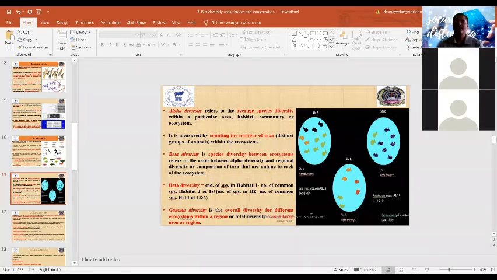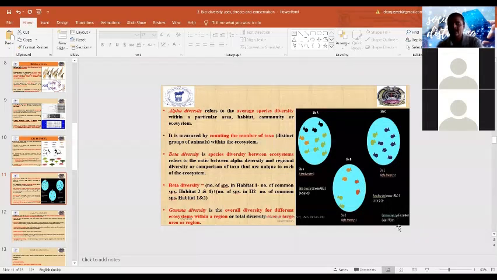Gamma diversity is the overall diversity for different ecosystems within a region. So here you can assume the gamma diversity of the ecosystem is equal to 5, given A, B and C. You can calculate it simply: 3 species, 4 species, and 1 different species here.